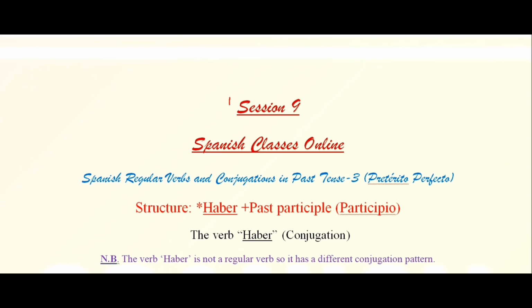Welcome to the session. Here we will learn about pretérito perfecto. In pretérito perfecto, the sentence structure is haber and participio. The first part is haber and the second part is the past participle. See how to conjugate haber.